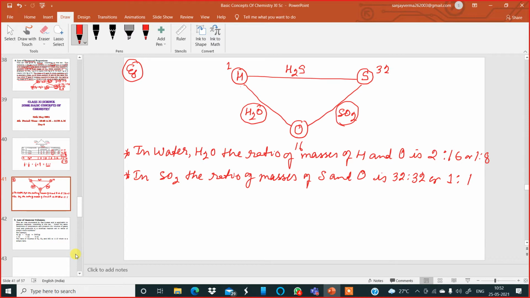Yes, sir. Okay. Now I have compared these two, A and B. These are two compounds, A and B.